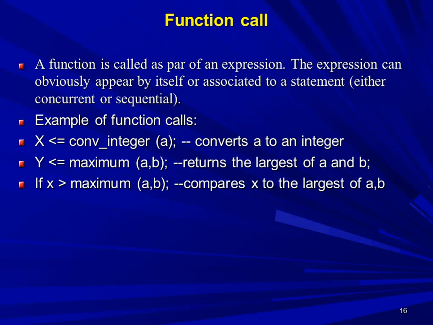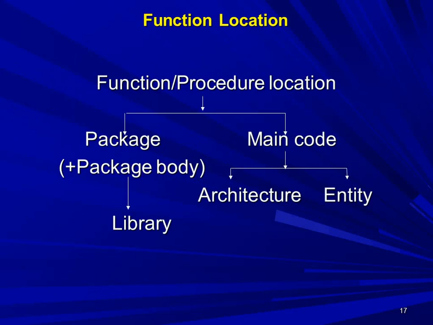Meaning after performing the operations on a and b and after calculating the largest value, the value should be returned to the main call and it is assigned to y. In the third, if x is greater than maximum a comma b, here it compares the x value to the largest value of a and b, which is the output of the function maximum a comma b. This is about function calls.